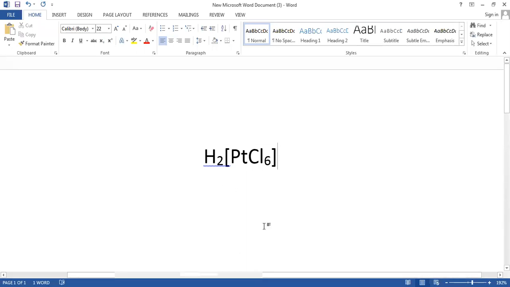What is the coordination entity here? Cl6. See, that is also not correct. You should say PtCl6 minus 2. Repeat. PtCl6 minus 2. Okay, what is the ligand present here? Cl. Very good. What is the shape of the coordination polyhedron here? What could be the shape of the coordination polyhedron here?